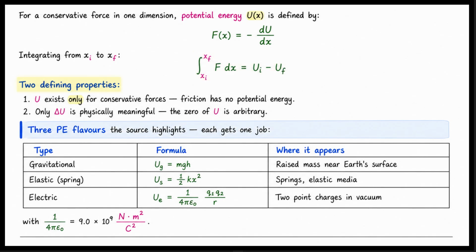There are two defining properties here. First, potential energy exists only for conservative forces. Friction has no potential energy. Second, only the change in potential energy is physically meaningful. The 0 point of potential energy is arbitrary.